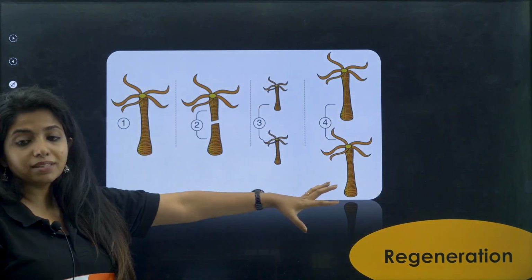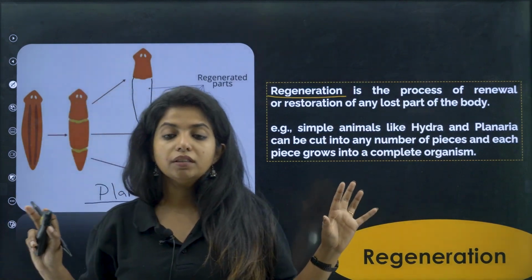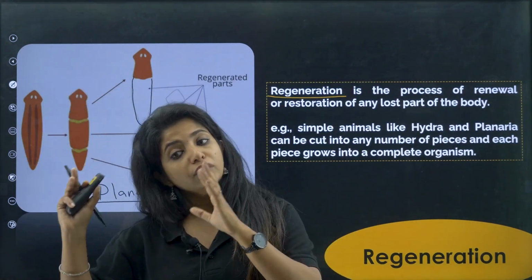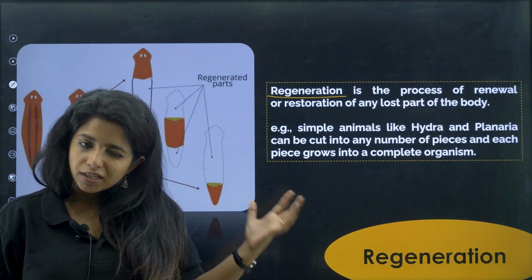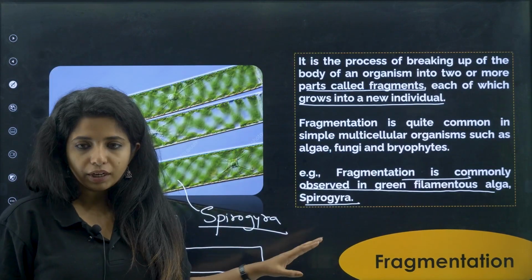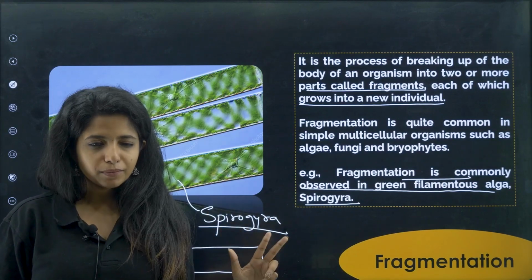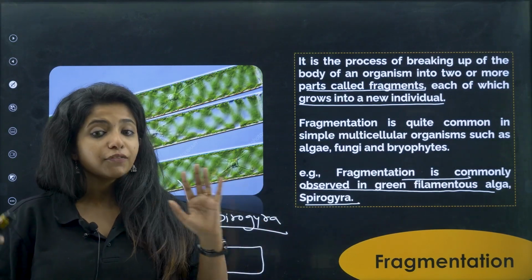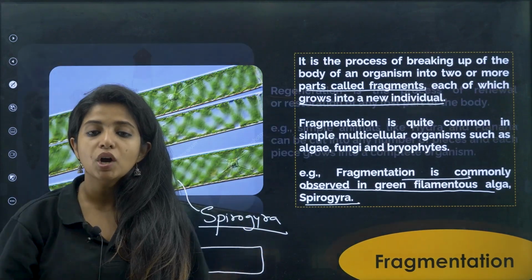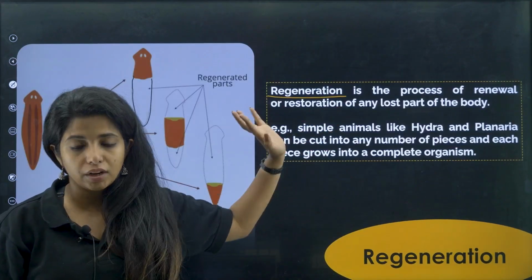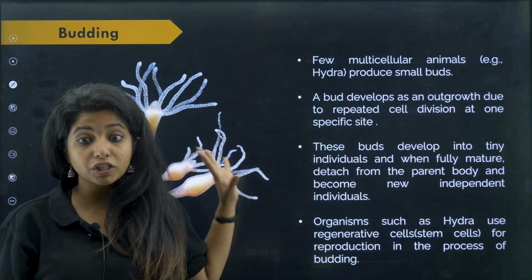So hydra also has the same thing, even though it is not the favorite method of hydra. Hydra is known for something else, budding, that we are going to study next. So this is just an example. They also undergo fragmentation. Who all? Spirogyra, planaria, and then one more, that is your hydra. Now this process of regenerating the lost part, what do you call this? You call this regeneration. Now we will see budding, which is actually done by hydra.